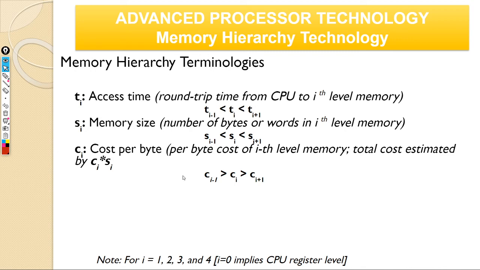Right. So the closer it is to the processor, how is the cost? Higher the cost. Yeah, very good, very good.